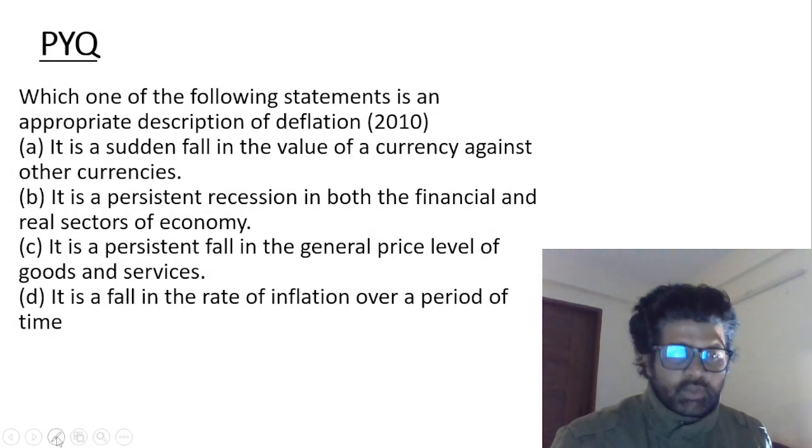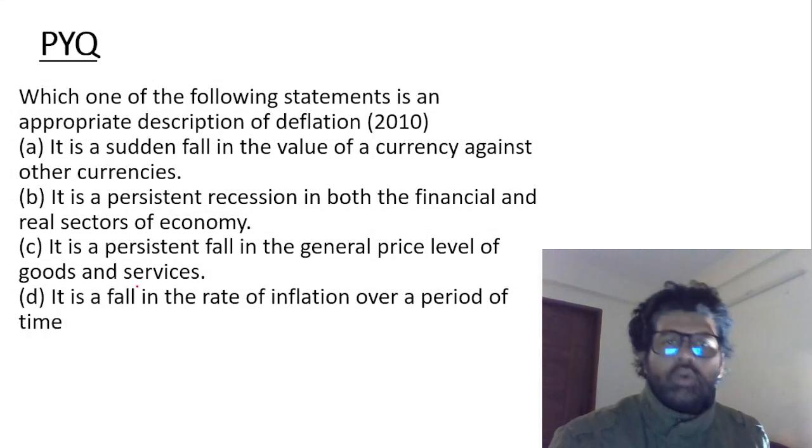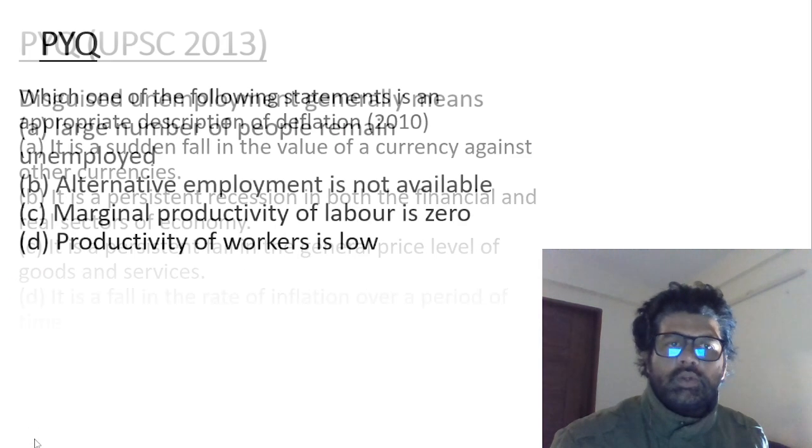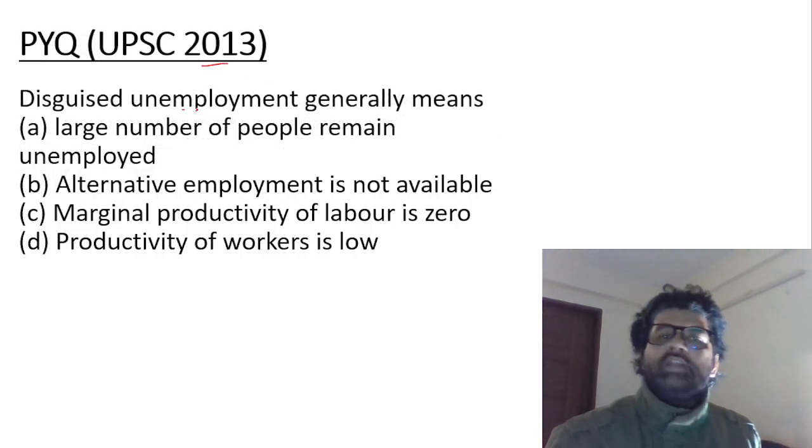Now let's solve this PYQ asked by UPSC in 2010. What is deflation? Pause me right now. The answer is C. Persistent fall in the general price level of goods and services. Very good. PYQ 2013, disguised unemployment.